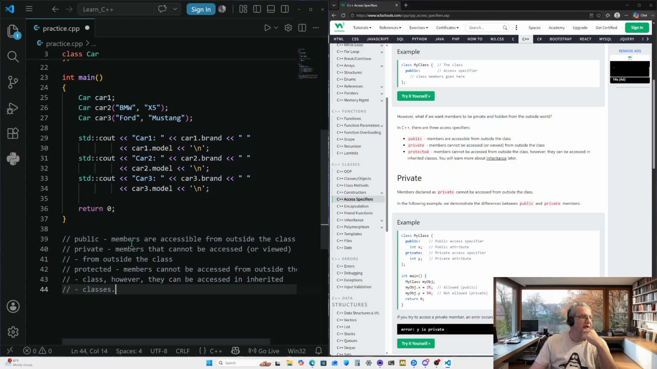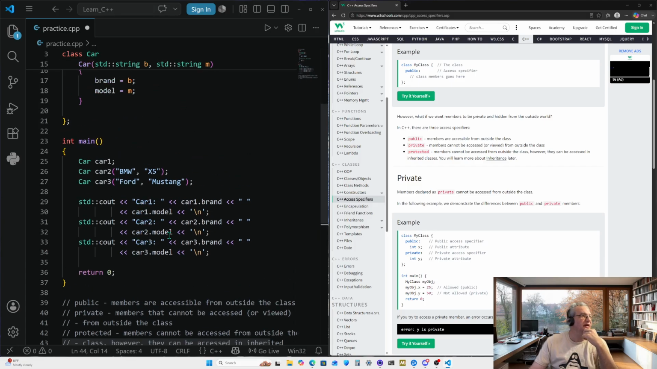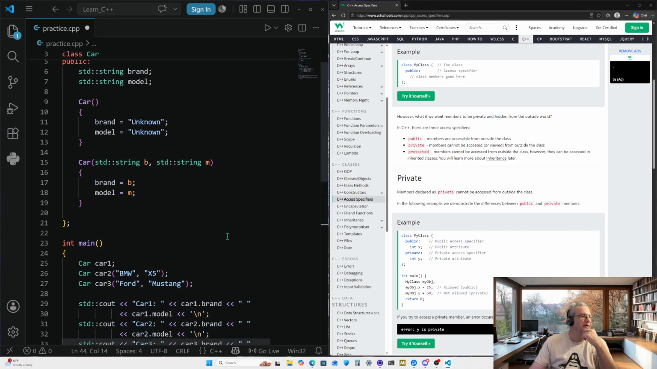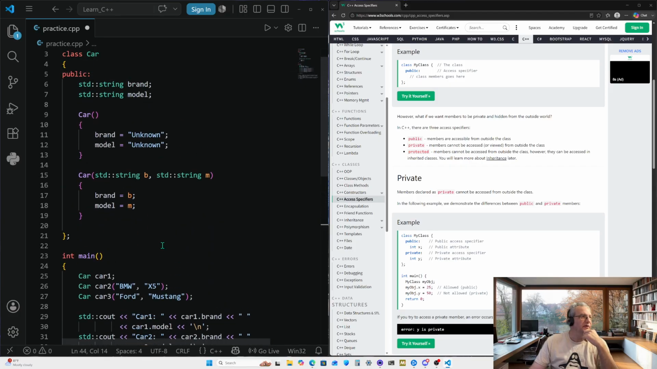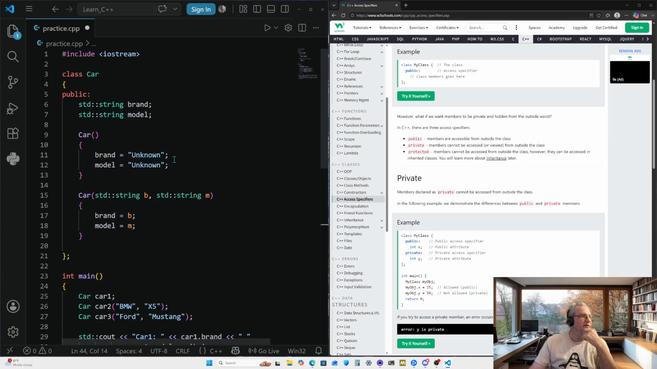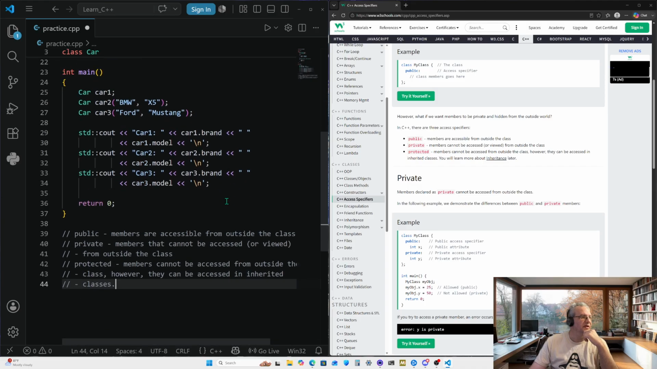The public can be accessible from outside the class. So anything outside the class that we've been doing right here. So all three of these can access any of this stuff that's in the public area. Now, if we were to set that to private, those members cannot be accessed or viewed from outside the class. So you might be thinking, well, then what do we do with them? This right here will access all this stuff, but if it's private, then why is it even in there? I mean, what can we do with it if we can't access it? I'm sure we'll get to that here in a little bit with some examples.